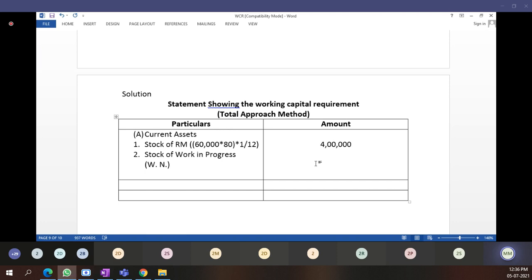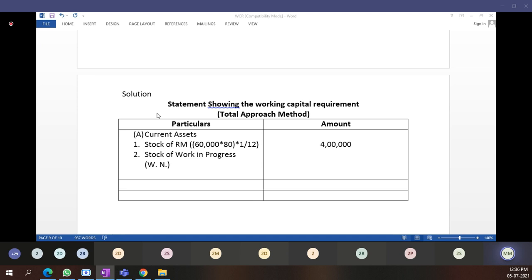Hello, all of you are with me? There are 100 processes, but we are considering 50% on average, the material is lying on the floor.